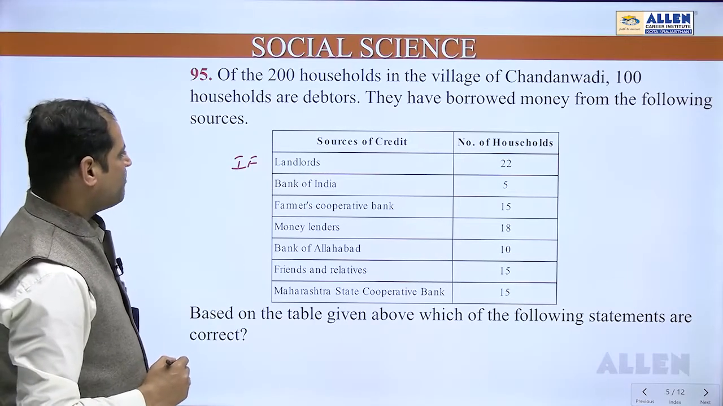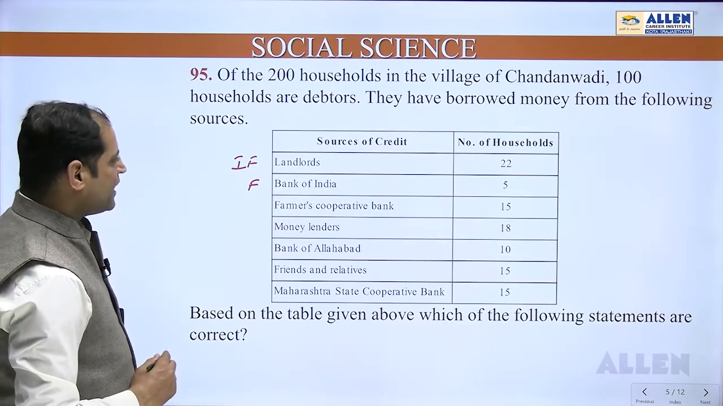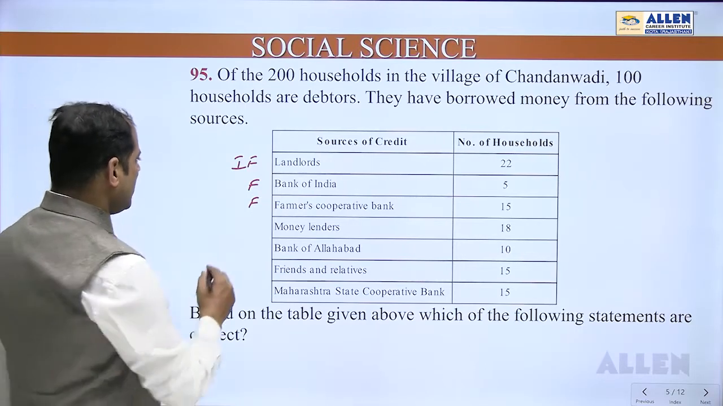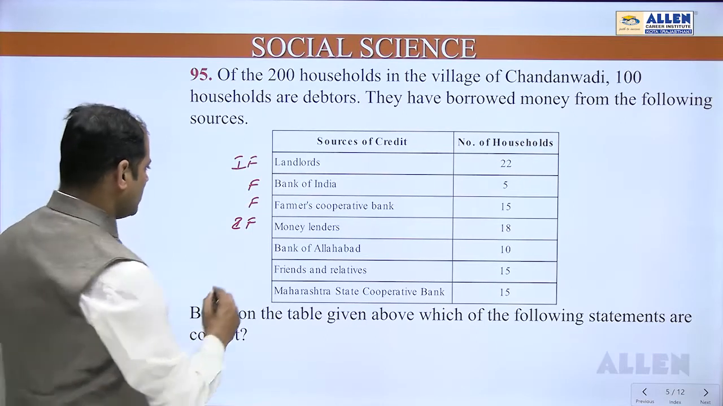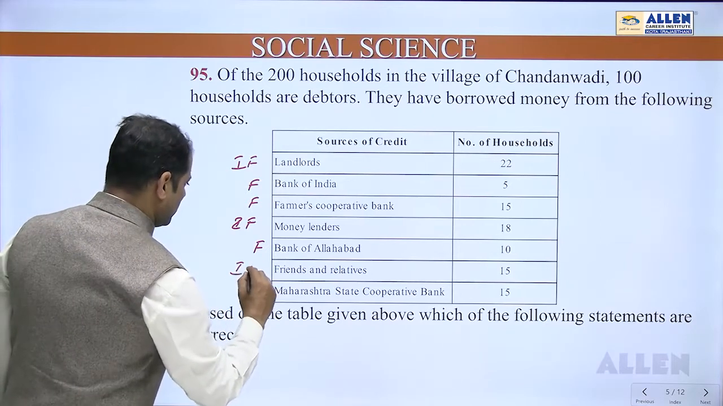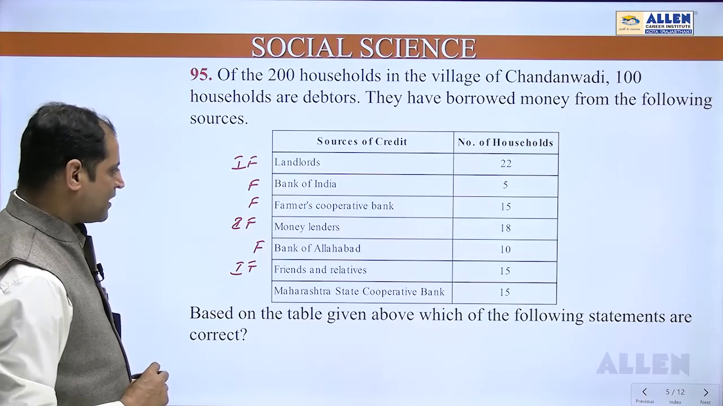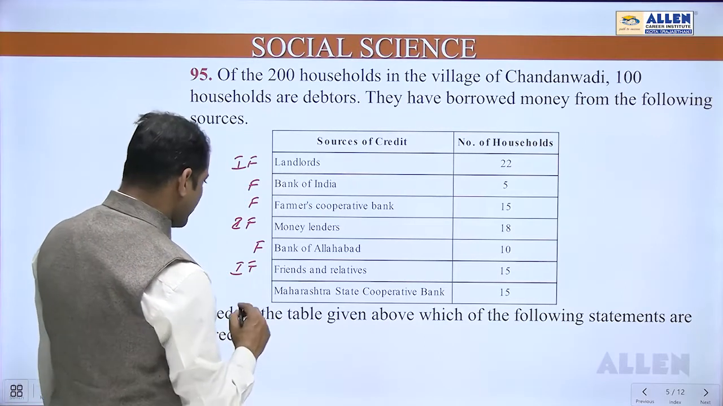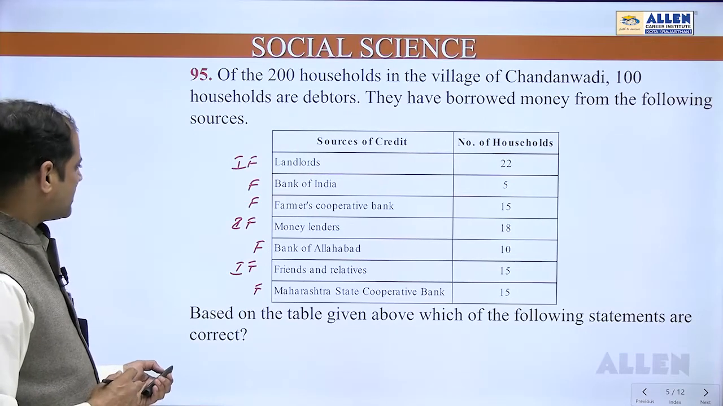22 is the number. Bank of India, formal sources. 5 is the number. Farmers Cooperative Bank, even this one is formal. 15 is the number. Money lenders, informal. 18 is the number. Bank of Allahabad is the formal. 10 is the number. Friends and relatives, informal. And 15 is the number. Maharashtra State Cooperative Bank is 15. That is also formal. Based on the table given above, which of the following statements are correct?